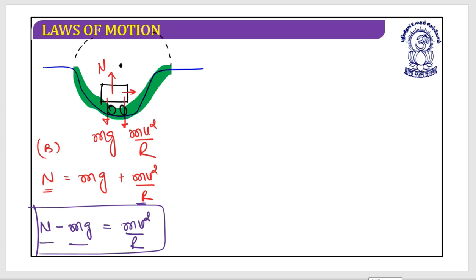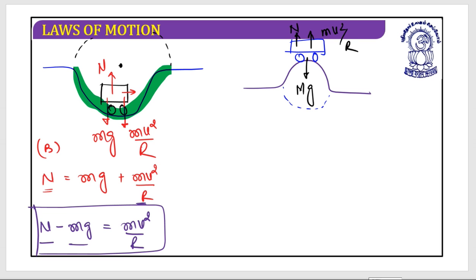Now let's work on section C. Section C looks like this. Here is your car, and this is the circle. So if this is the circle, this will be the normal force. Is it visible? This is mg, and this is mv square by r.